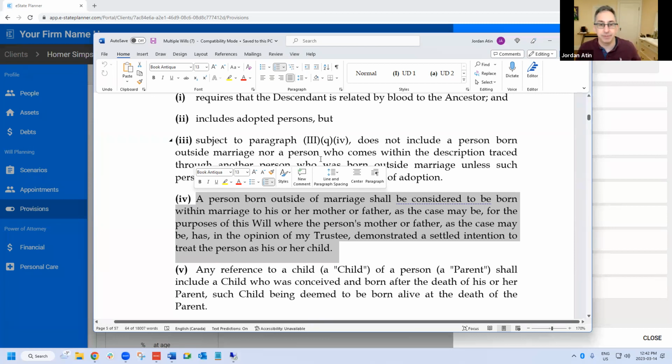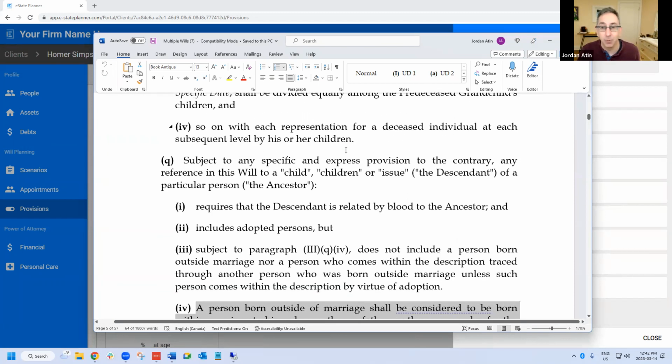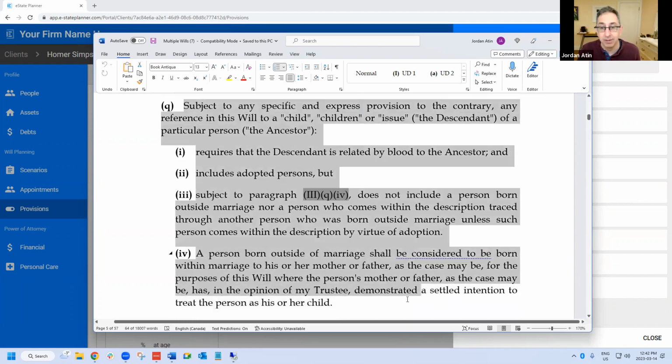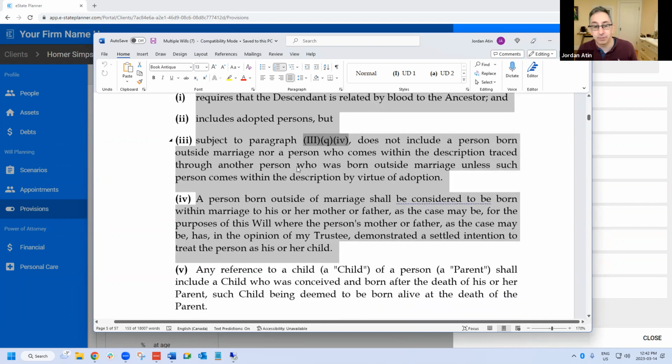And again, we can build in the option. If you wanted an option where it included every child born out of wedlock, whether they were treated as a child or not, you could just simply delete this paragraph, because by law they would be included, right? Our law includes that.